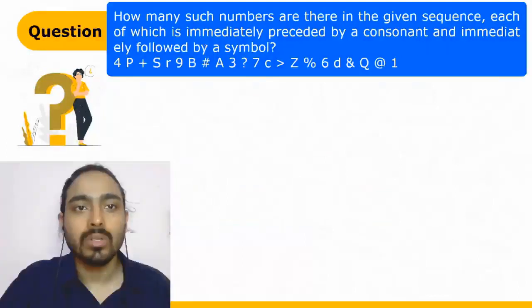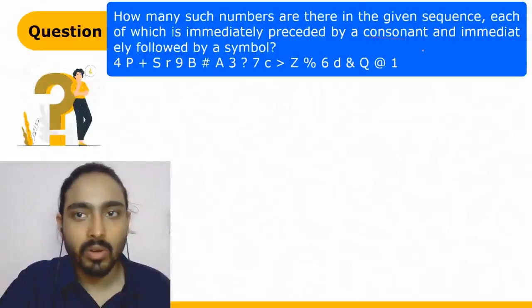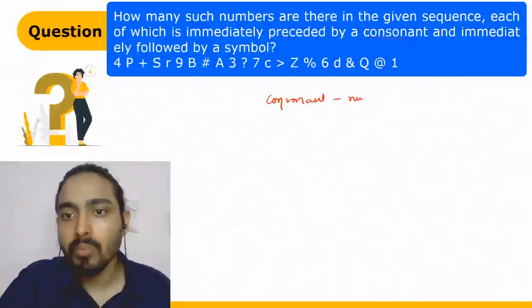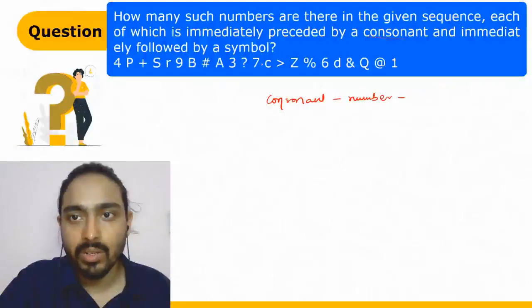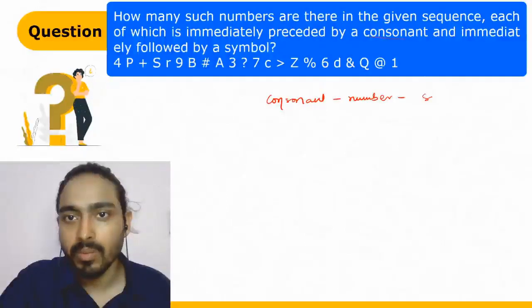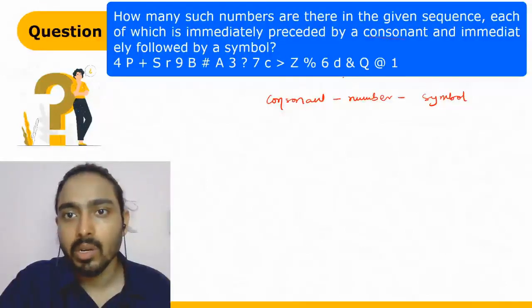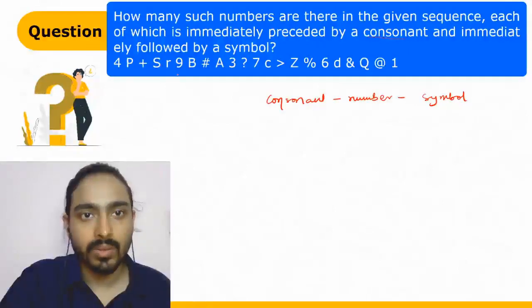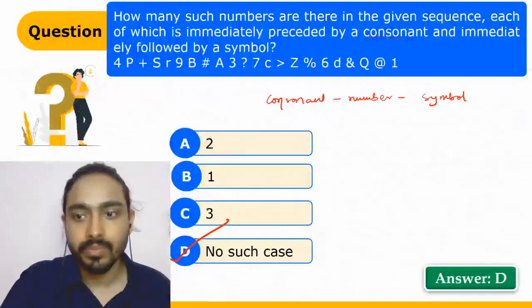In this case, you have to find out any number which is preceded by a consonant and immediately followed by a symbol. So we are looking for a consonant, number, and then a symbol. Do we have anything like that? Consonant, number, and symbol? No, there is no such thing here. Consonant, number, there is no such thing here. Number, and there is no symbol here. So no such cases. D is the right answer.